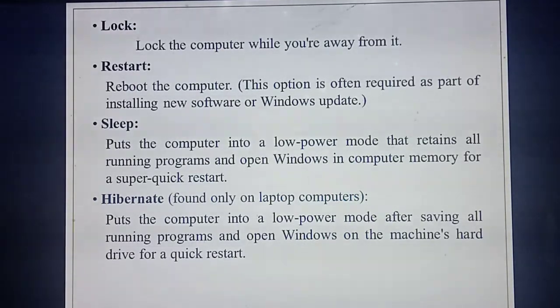Hibernate is also the same thing as sleep. Hibernate is present mostly in laptops. The sleep option will be available in a normal desktop also, but the hibernate option is in laptops. If you give hibernate mode, the processes running inside the laptop will run, but on low power. It won't require more power or more charge.